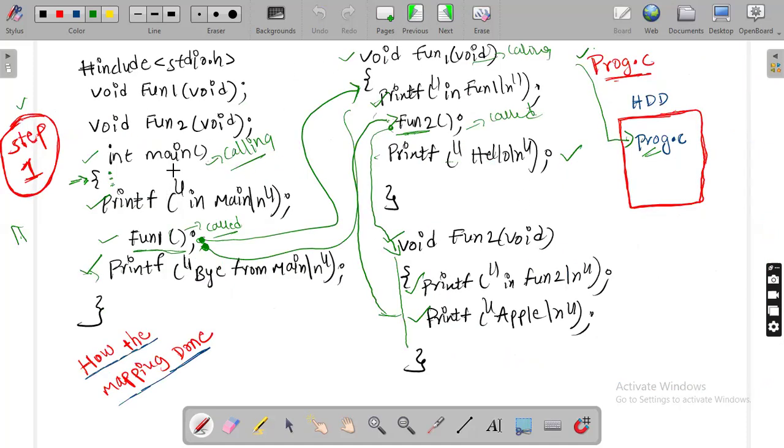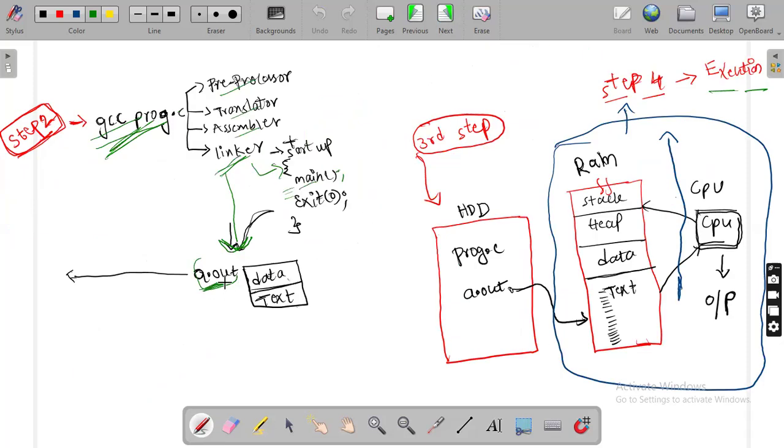How many functions did you write? Main function, fun1 function, fun2 function. All these functions are available in a.out now in binary format. But one more important point: in a.out, one more function is added, that is the startup function. In a.out, the startup function is available in binary format.